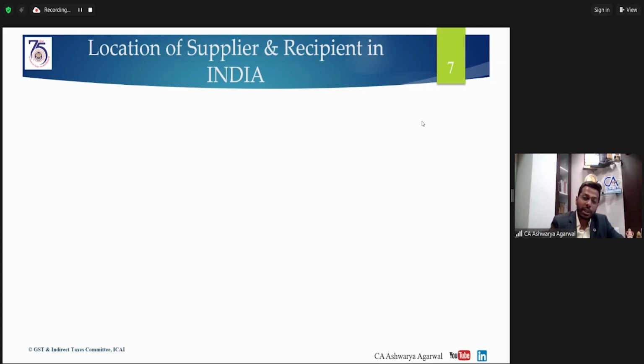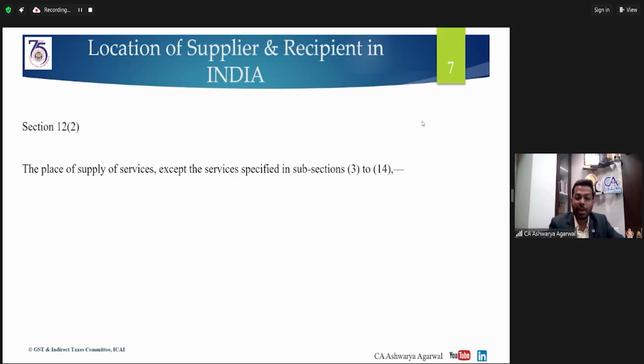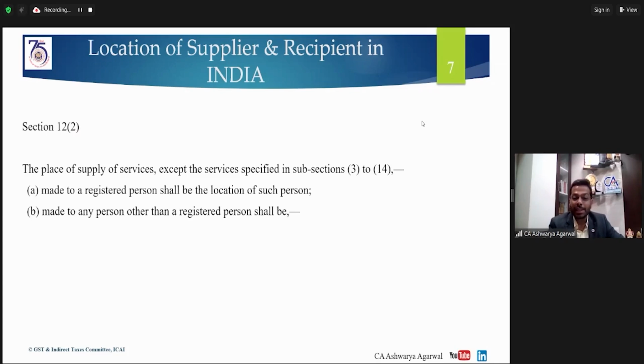To decide the place of supply, we need to refer to the location of the recipient. If the location of both supplier and recipient is in India, this situation has been covered under Section 12, subsection 2 for a normal service. The place of supply of service, except the services specified under subsections 3 to 14, made to a registered person shall be the location of such person.